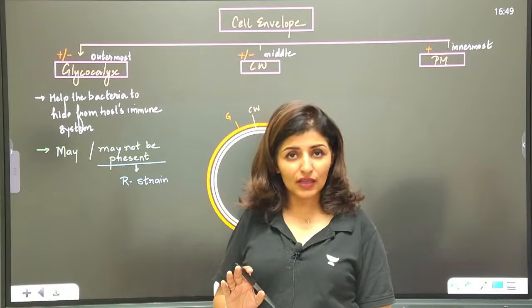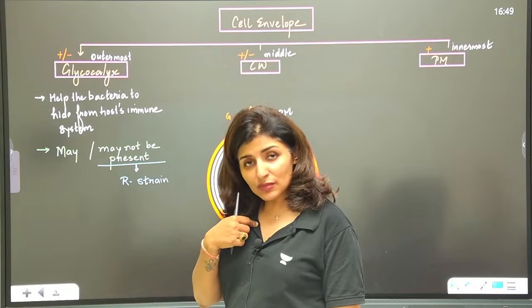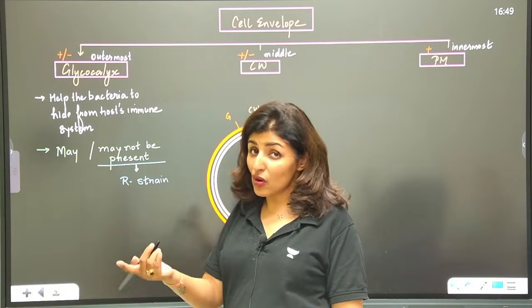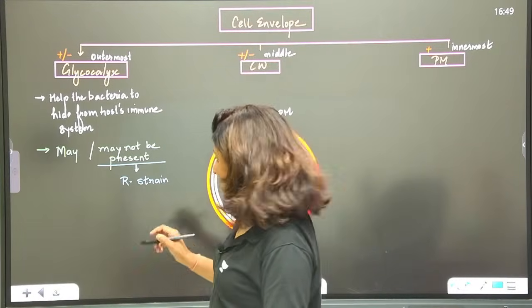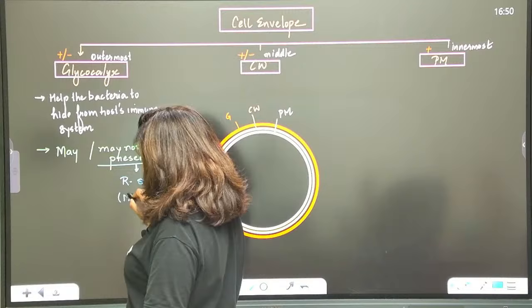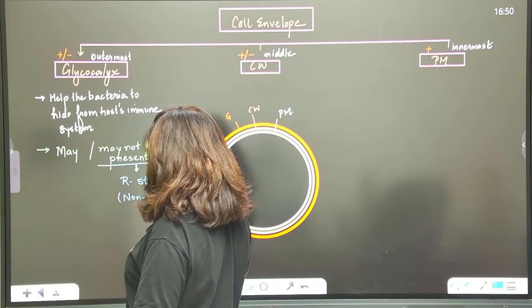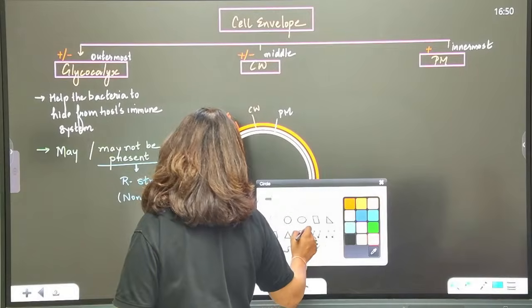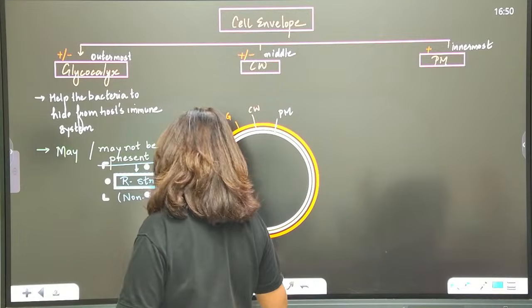So R strain will be visible to my immune system, which is strong enough to destroy the bacterium. So that bacterium will not be able to cause disease. R strain is not disease causing, we call it non-virulent.